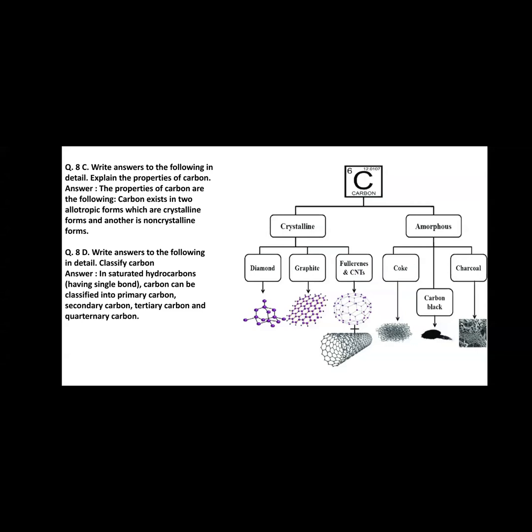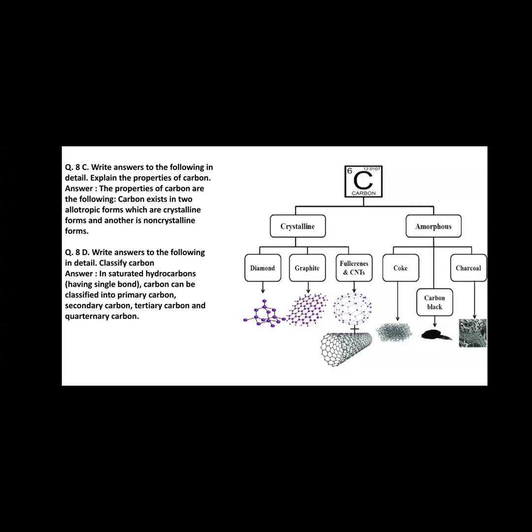The next question is question number D. Write answers to the following in detail. Classify carbon. In this question also we have to classify the carbon. Answer: saturated hydrocarbons. Saturated hydrocarbons means carbon compounds having a single bond in them.